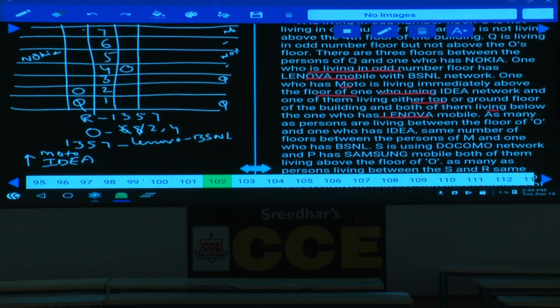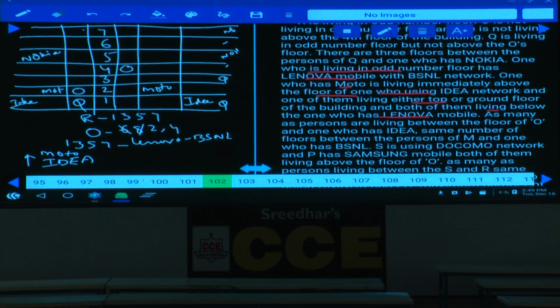Hence Moto and Idea must be either at the top or at the bottom. Top is not possible because these two persons must be below Lenovo. Hence these two persons must be at the bottom, isn't it? As these two are at the bottom, this is Moto, and this is Idea. In the other case also, this is Moto and this is Idea. Clear now?